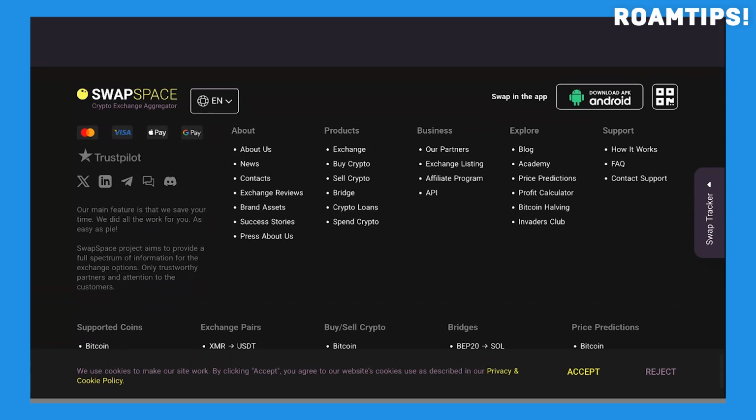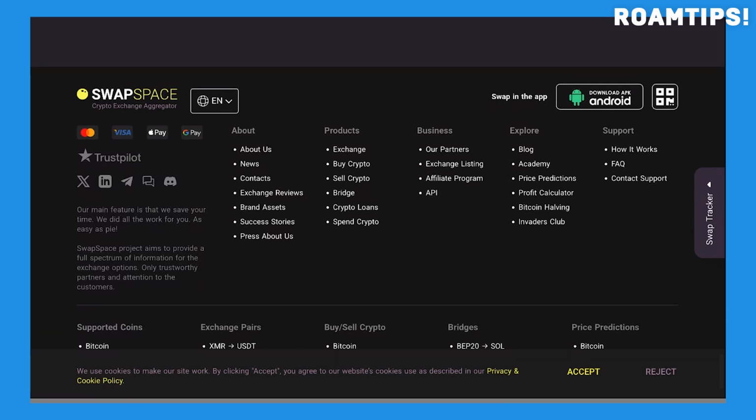You simply choose the cryptocurrencies you want to exchange, specify the amount, and SwapSpace presents you with a range of offers from different providers. The platform supports a wide variety of cryptocurrencies, maximizing flexibility for users.